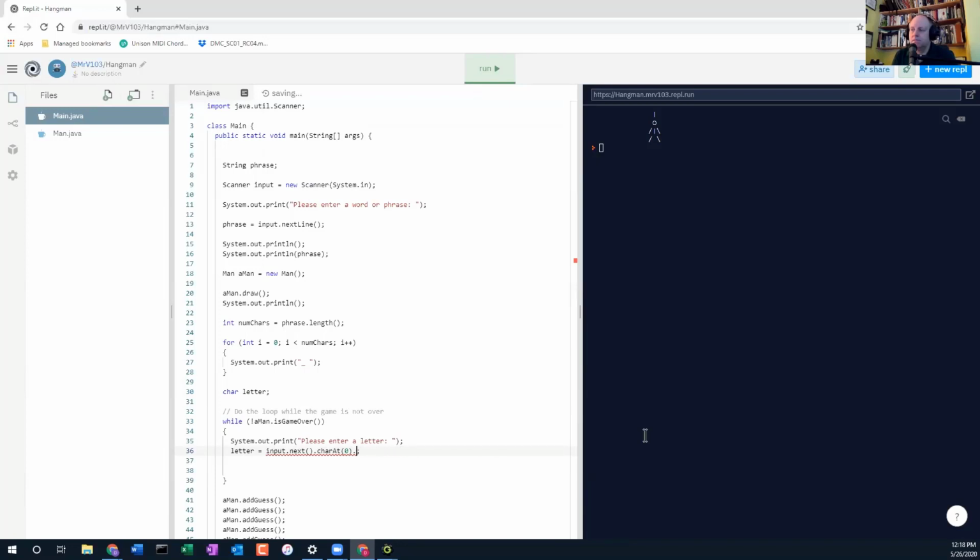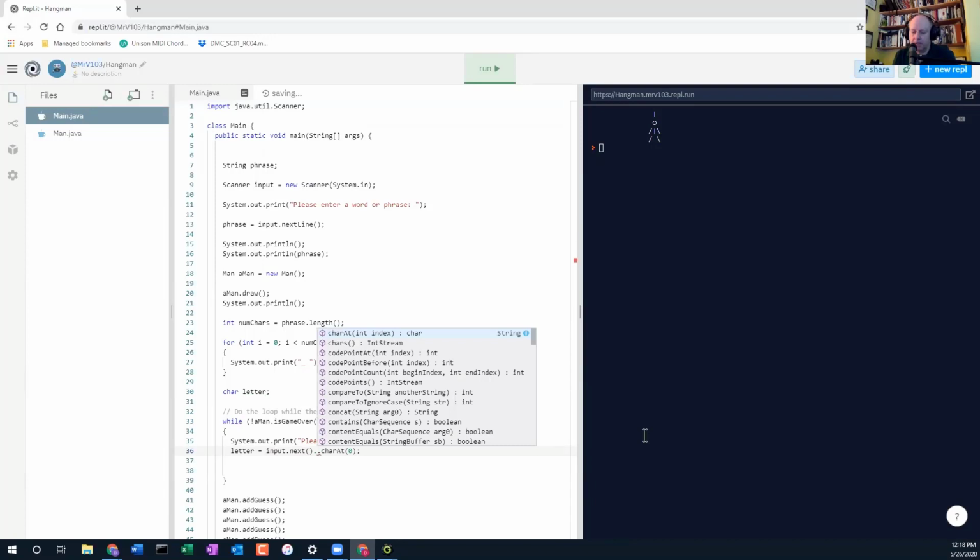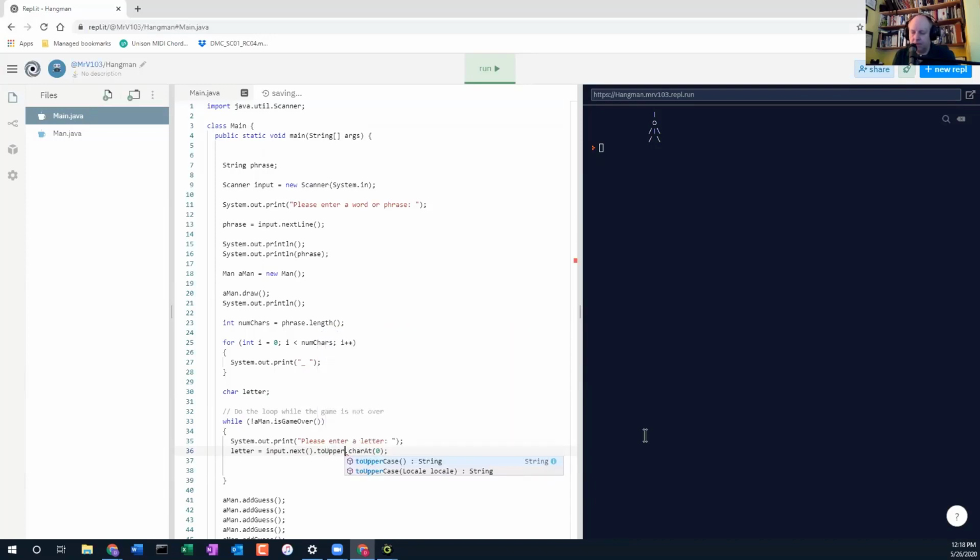So where can we do this? I think a way to get around that is we know next returns a string, and I know strings has a toUpperCase, so we'll say toUpperCase on that. And then once the whole string is uppercase, then we'll get the first letter. So that's pretty complicated, certainly. Now that's pretty fancy coding.